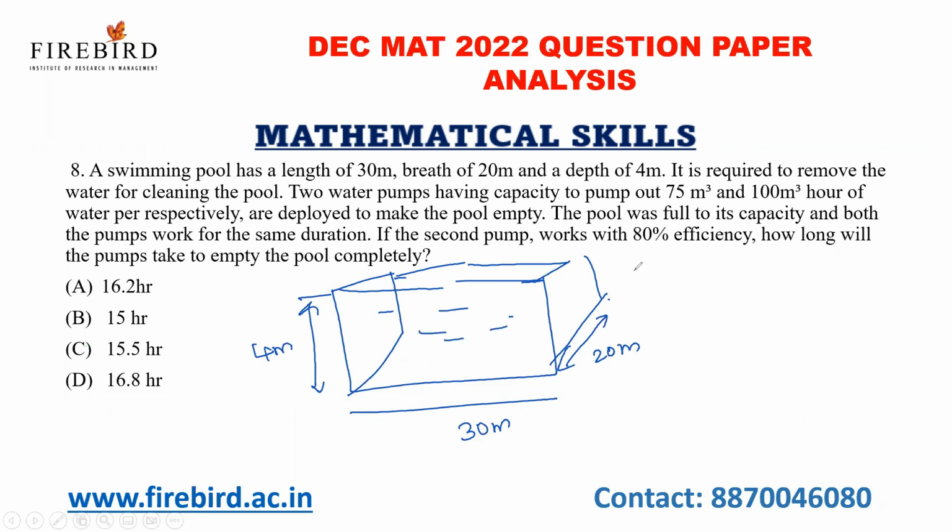Okay. So what is the volume? Volume is equal to 20 into 30 into 4. So 2 3s are 6, 6 4s are 24, 2400 meter cube.